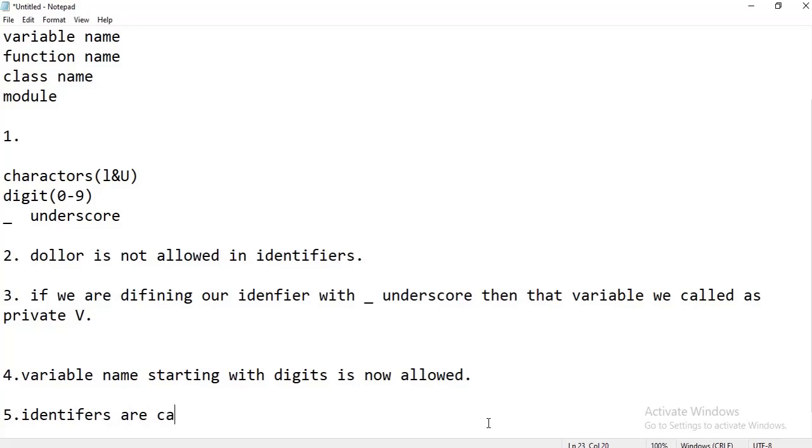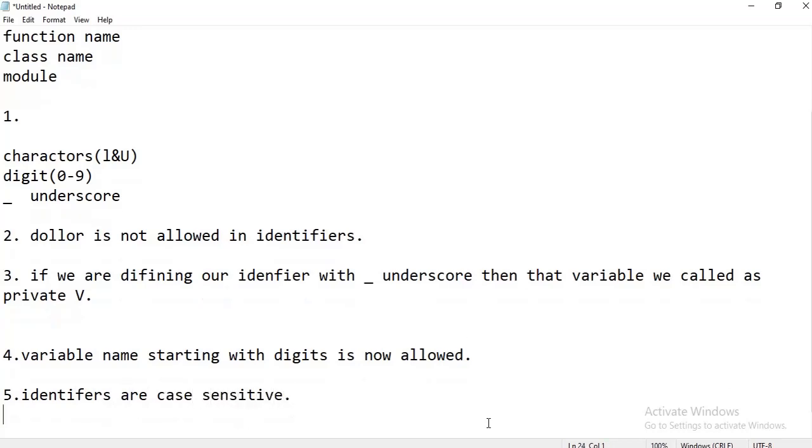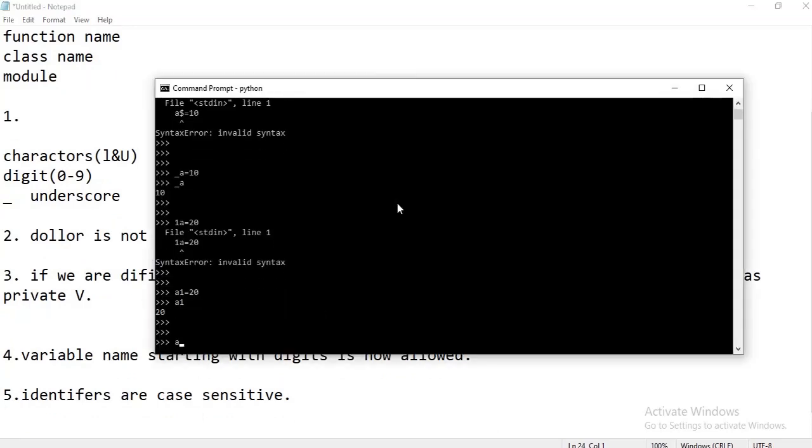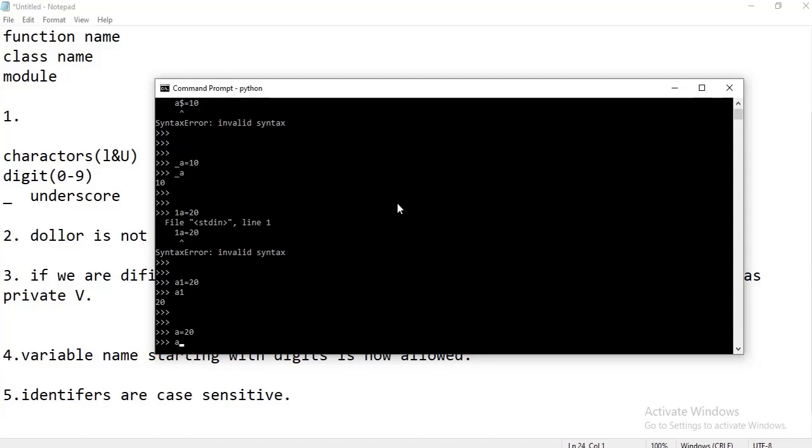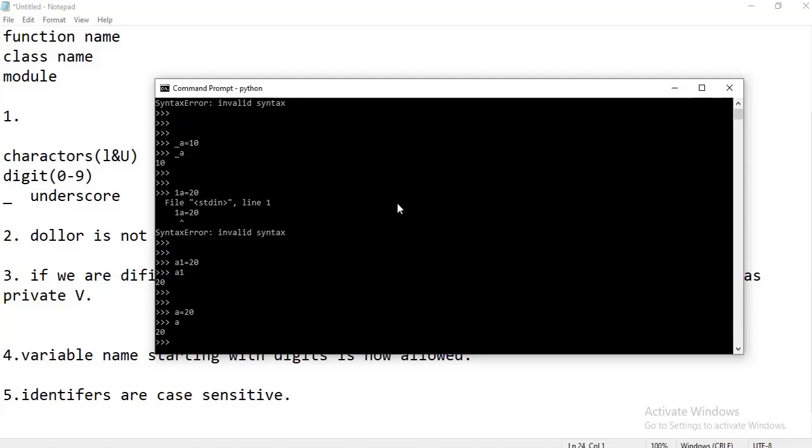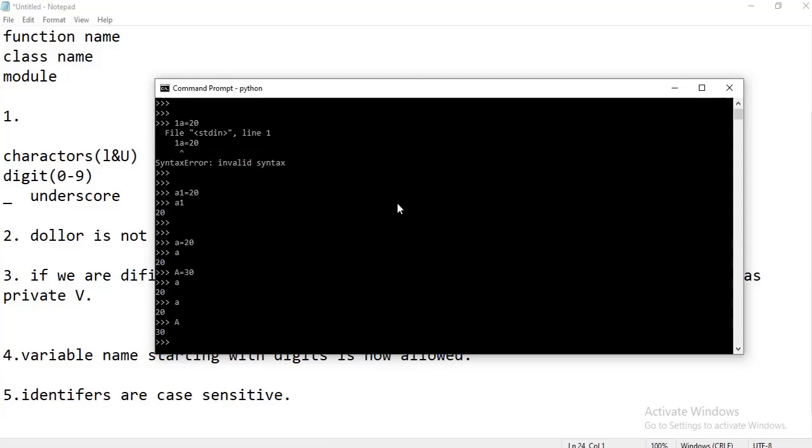The next point, number 5, is that identifiers are case sensitive. Case sensitive means, suppose I define a equals 20, and I also define capital A equals 30.